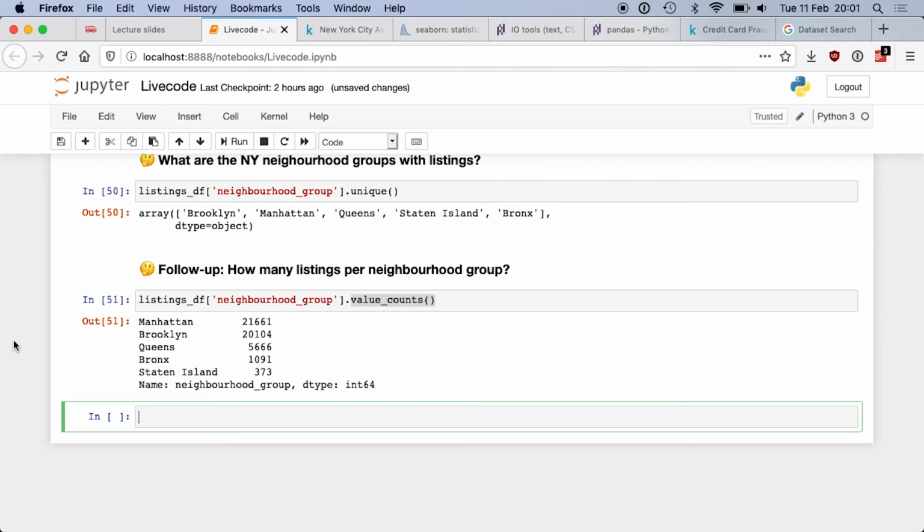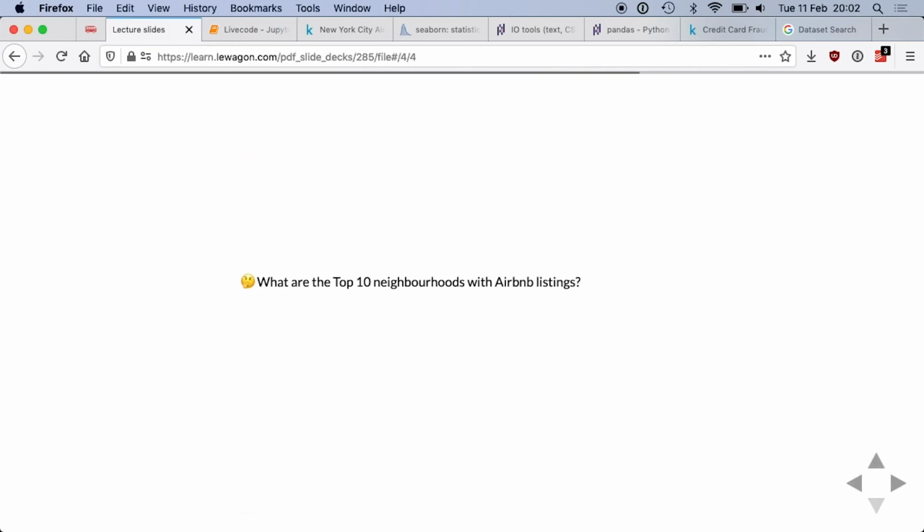And the biggest neighborhood group with Airbnb listings, no surprise, is Manhattan. Okay? With Brooklyn close second. When you use that, the interesting part is that the sort is done for you. You see that the first one is the biggest. I don't have to run a sort behind. That's useful. Okay.